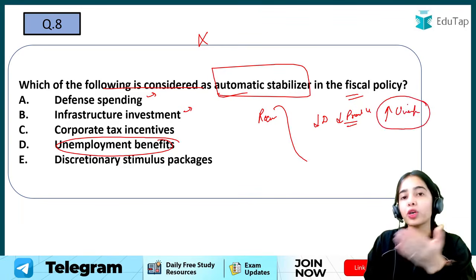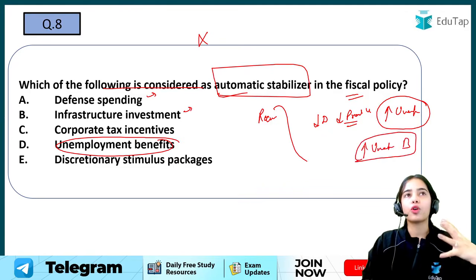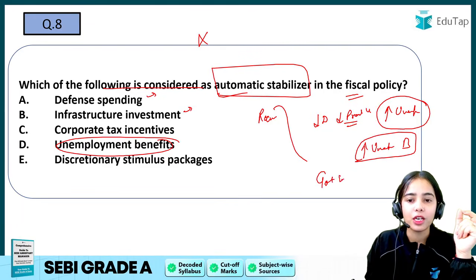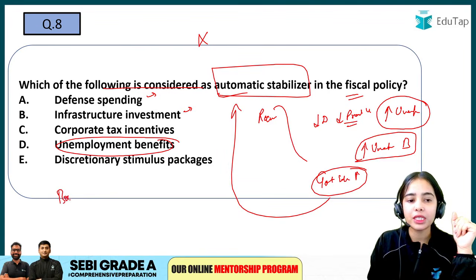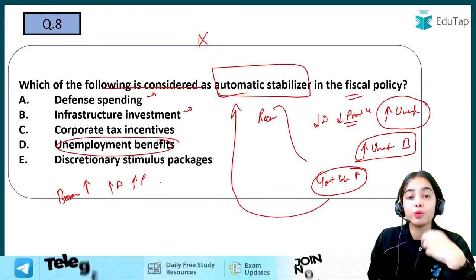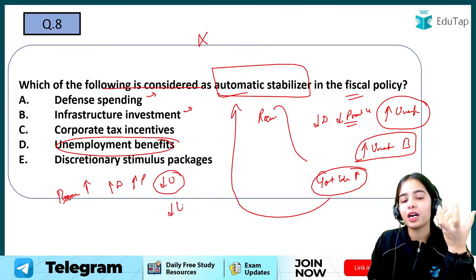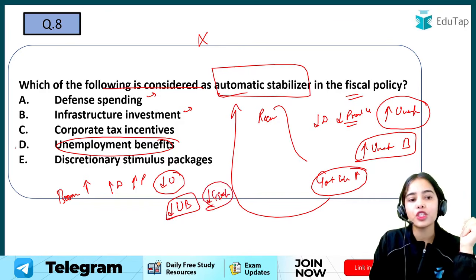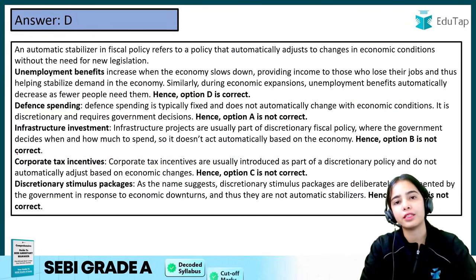With more unemployed people, more people have to be provided with unemployment benefits. So the government expenditure will automatically increase. So this is the automatic stabilizer. When the boom is coming, demand is more, production is more. With more production, there is more employment, so unemployment is less. With less unemployment, fewer people are provided with unemployment benefits, so the government expenditure will decrease automatically. So unemployment benefits are automatic in nature. They are an automatic stabilizer in the fiscal policy.